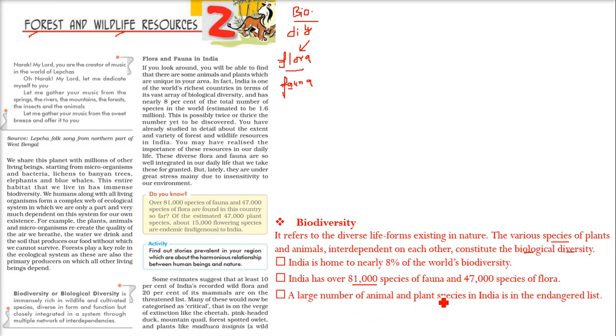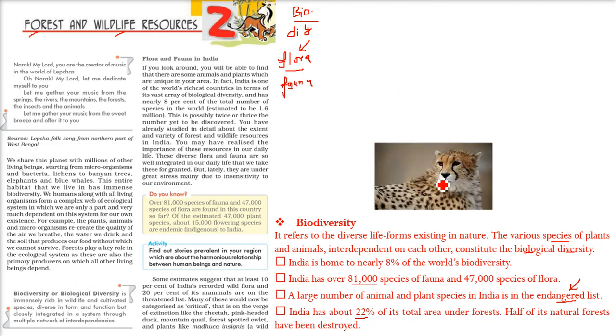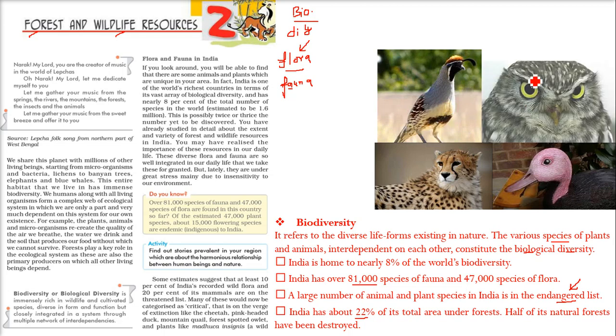A large number of animal and plant species in India are in the endangered list. That means they are in danger. And India has about 22% of its total area under forests. Half of its natural forests have been destroyed. Let me give you some pictures first. This is the cheetah. This is the pink-headed duck, mountain quail, forest spotted owl. They all are in this list. So let me take you to the detail now.